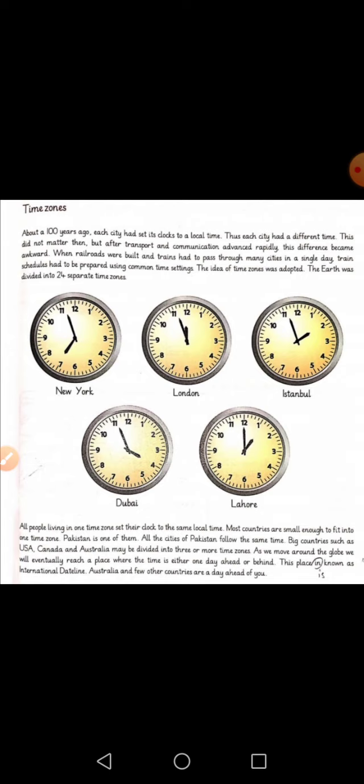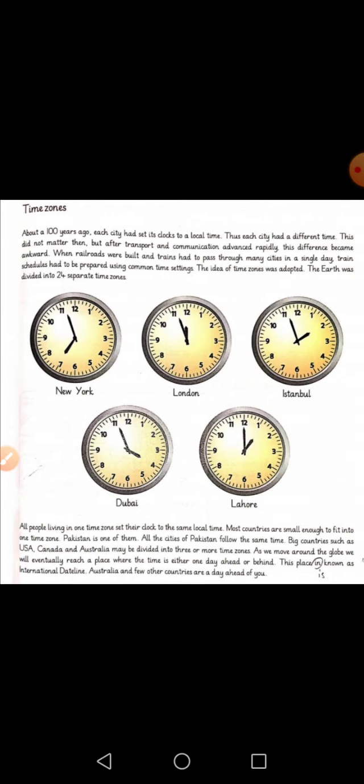If we keep traveling across the globe, we will reach a point where the time will be one day ahead or behind, depending on the time zone you are in. And that point on the earth is called International Date Line. So that is all about the time zones.